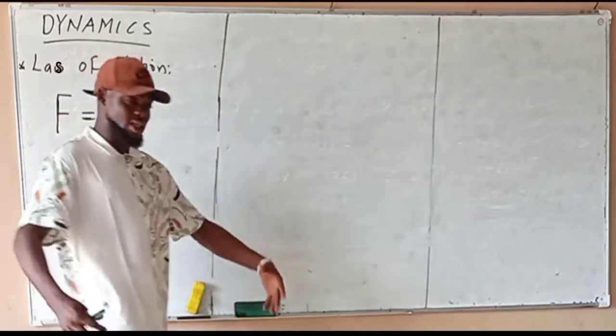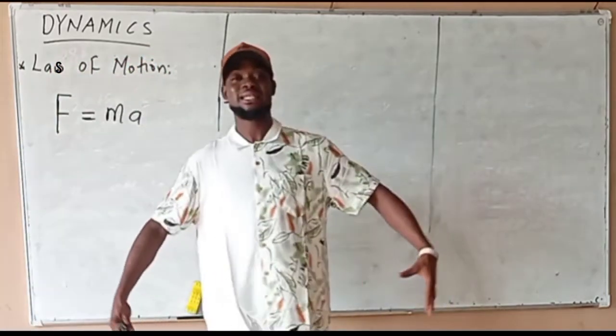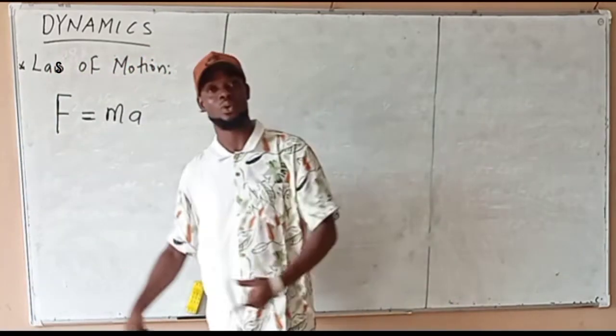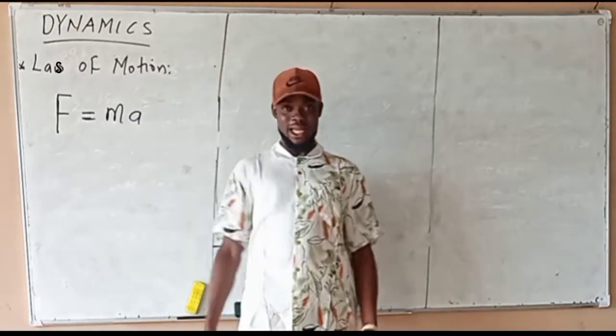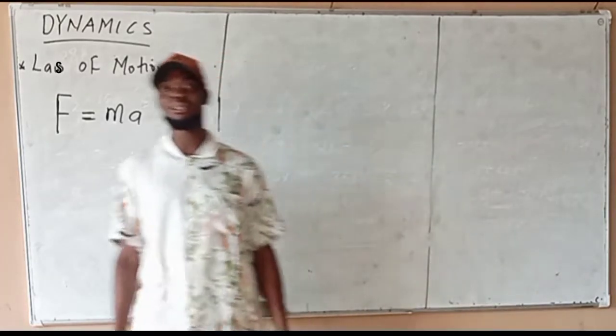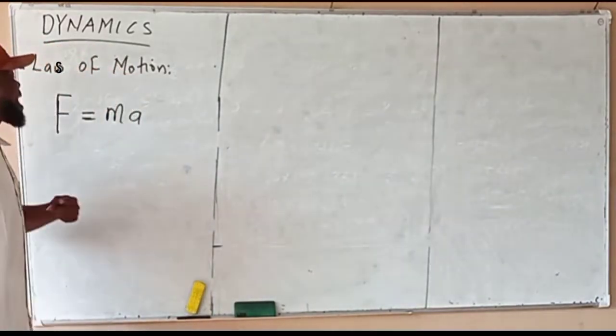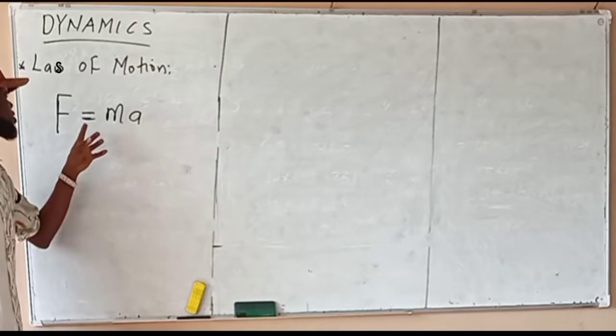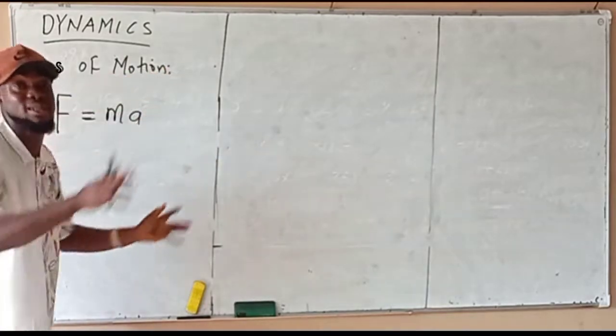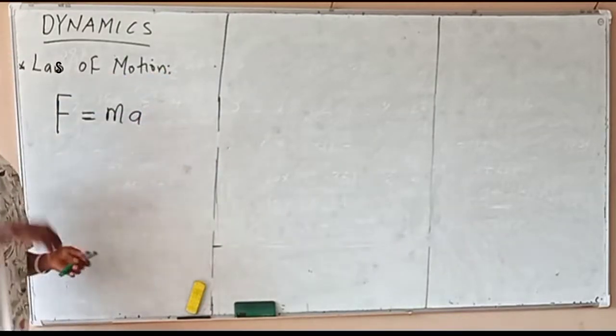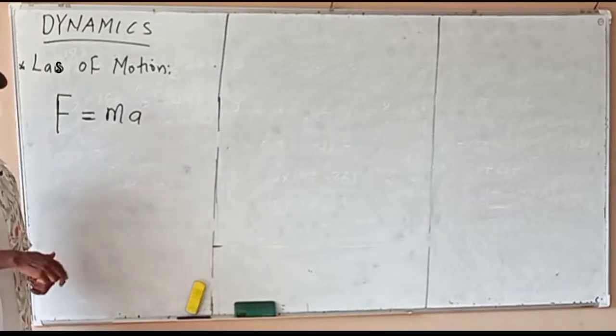Mass is just the quantity of matter in the body. Mass is scalar, but weight is a vector quantity. Why? Because weight is the product of mass and acceleration due to gravity. And mass times acceleration and force are dimensionally the same thing, because they have the same unit. They have the same dimension. Take note of that.